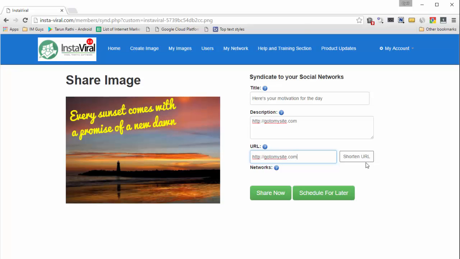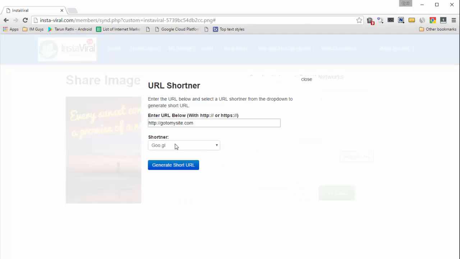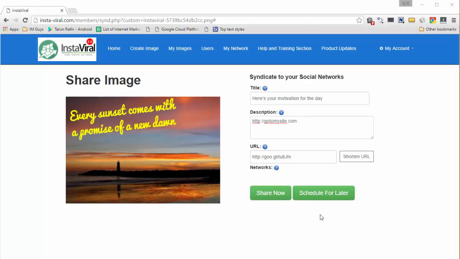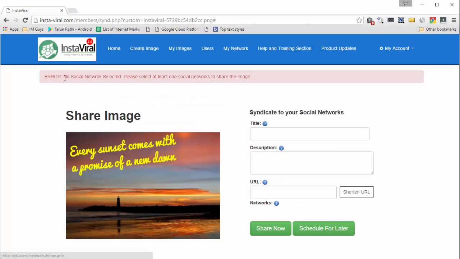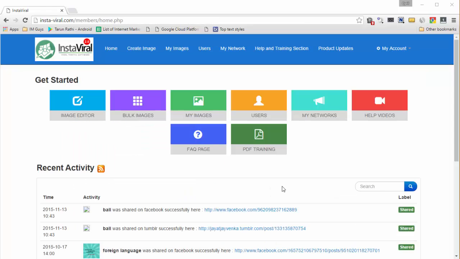and you can shorten it using one of the shorteners. We've got Google, we've got ZERP, and we've got Marketer. So generate shortened URL. So we got the shortened URL now, and click on either share now if you want to share the image instantly, or schedule for later if you want to schedule it for a later date. Let's click on share now, and the image will be shared. Back to the home page.